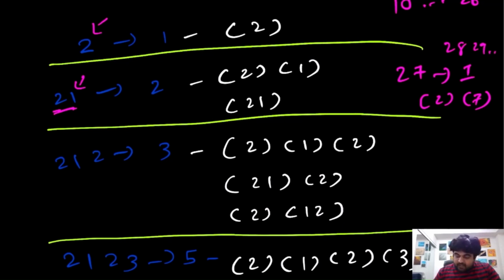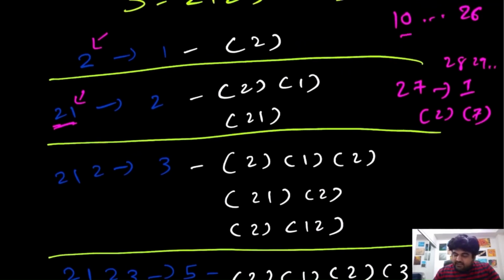But the thing is, because this value falls between this 10 to 26 portion, we are able to do something interesting. So notice that whatever value we append over here, there will always be one way to decode it. I'm not talking about the value 0. Forget about 0. Apart from 0, if there was any other value, the way to decode it would be whatever the way we have been decoding the previous value. If we just add that value, then that would be the way to decode it, which is over here.